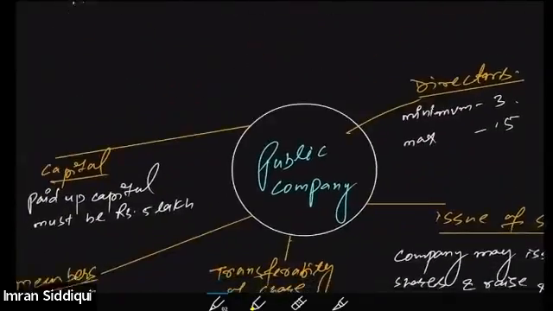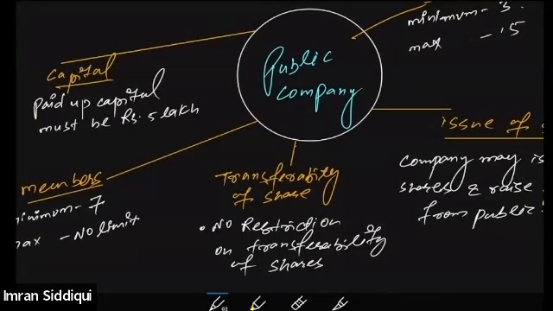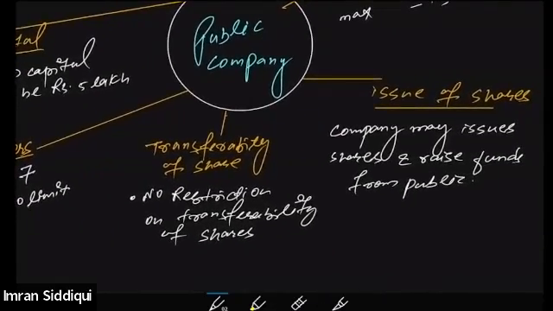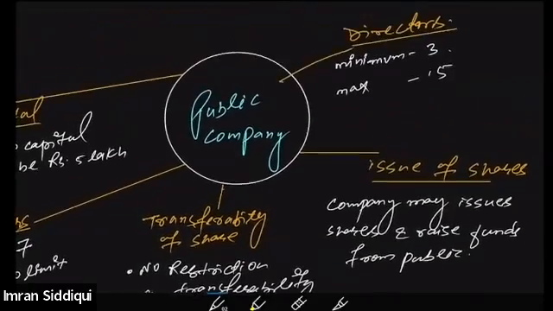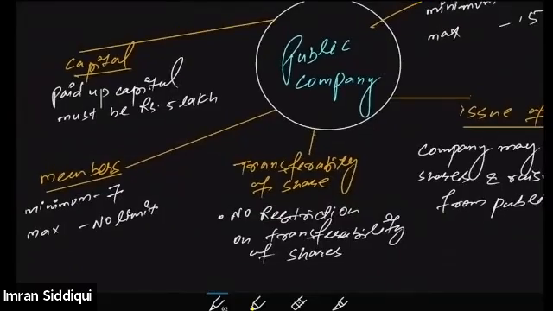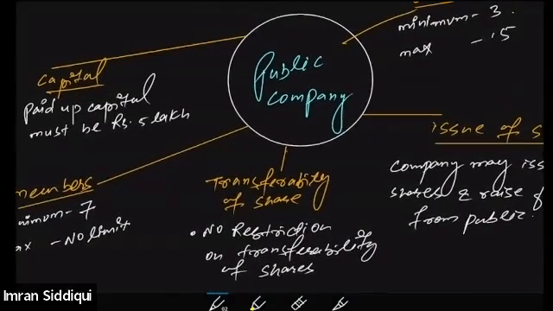In case of the public company, the minimum capital requirement is 5 lakh. Minimum members required is 7. No limit upon the maximum number of members. Transferability of shares is completely allowed. Issue of shares is possible. The company may raise funds and issue shares to the public, and directors should be at least 3 and maximum 15. Right? Understood, everybody? Is it clear, all of you? Yes, sir.